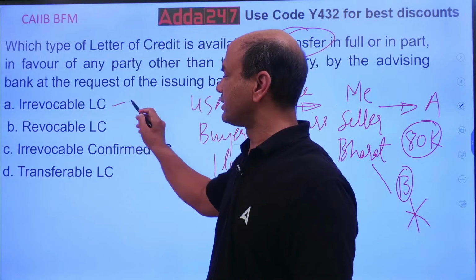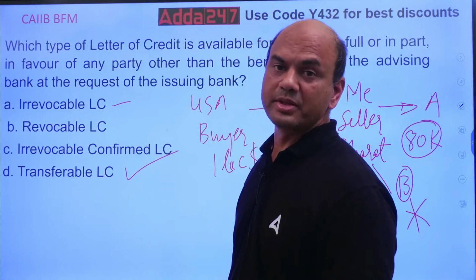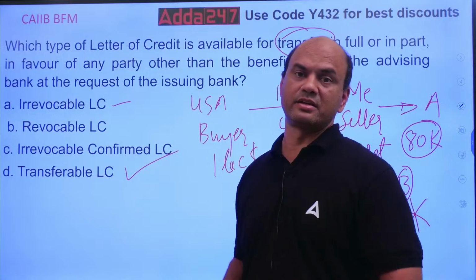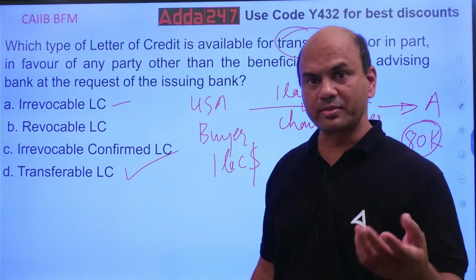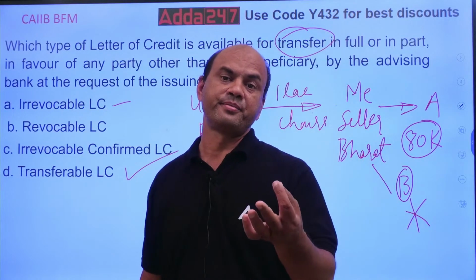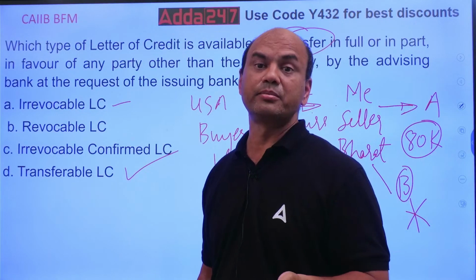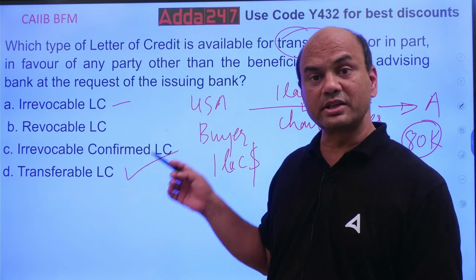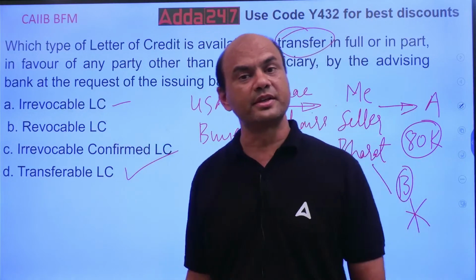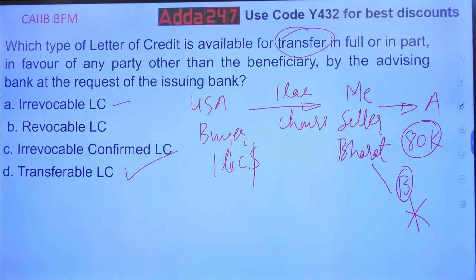So the answer is this, transferable. Irrevocable, many of you might be knowing. Irrevocable means that LC which cannot be cancelled without the consent of all the parties. Which are the parties? Issuing bank, applicant, then your advising bank, confirming bank, negotiating bank, beneficiary means seller. So you can't cancel this LC without the consent of all these parties. Revocable is exactly opposite. It can be cancelled anytime by the issuing bank. If the issuing bank wants, it can cancel any LC which is revocable.